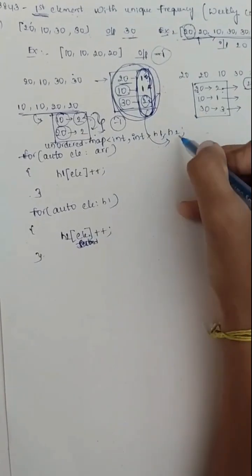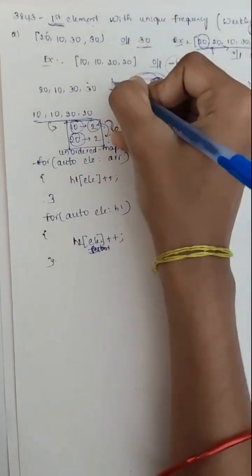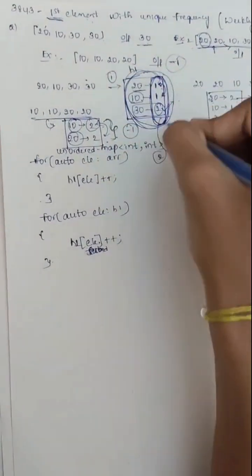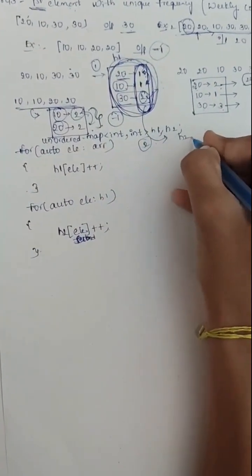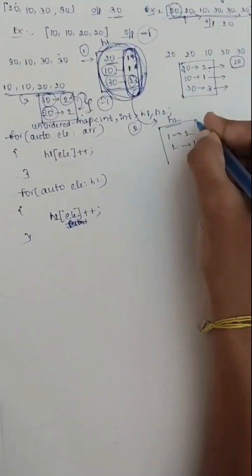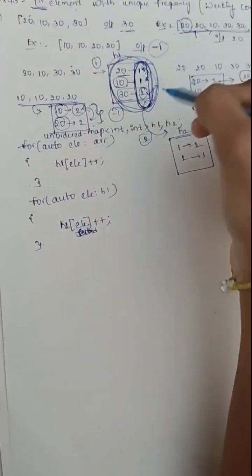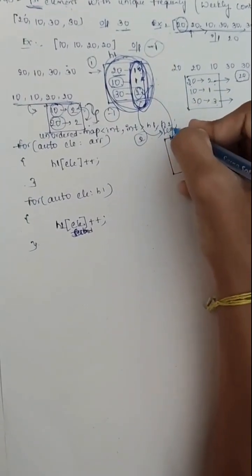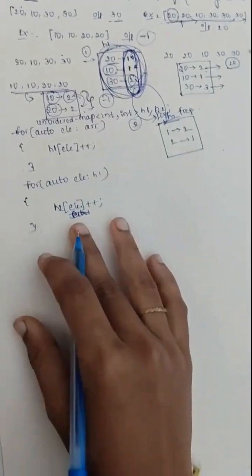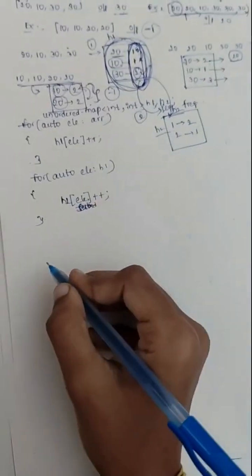Means the first step is hash map 1, and now we are traveling through this and finding hash map 2, where 1 is repeating 2 times, 2 is repeating 1 time. For these we are creating keys and values as frequency. So writing this, it is H2.